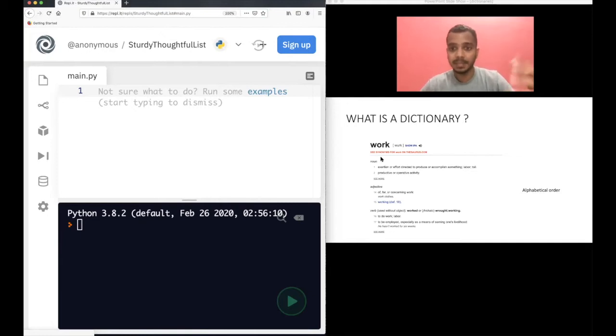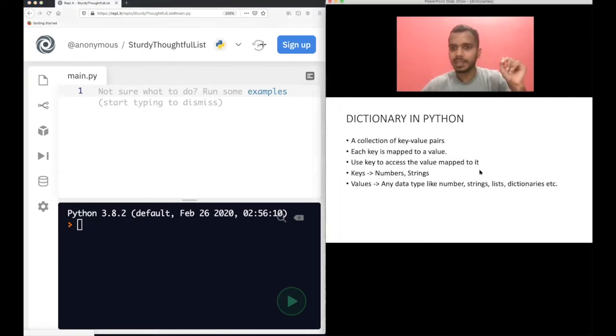Sometimes it can be a noun, sometimes an adjective, sometimes a verb. For all these use cases, you will have different meanings. That's what is defined in a dictionary, the meaning of the word work. So in a simple case, you have a word and you have a meaning of that word. That's what is stored in the dictionary. I will explain how it relates to Python.